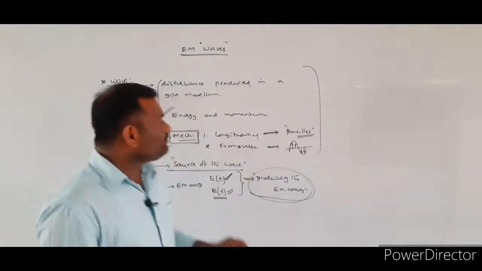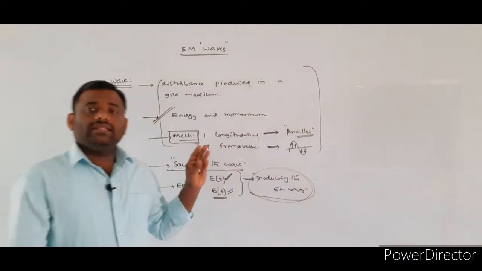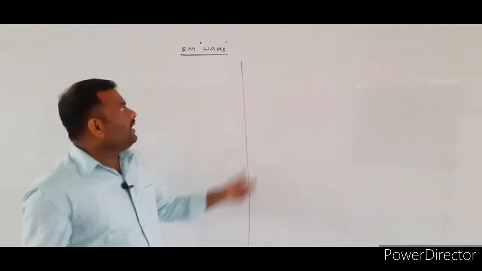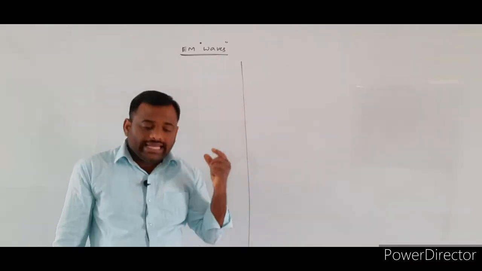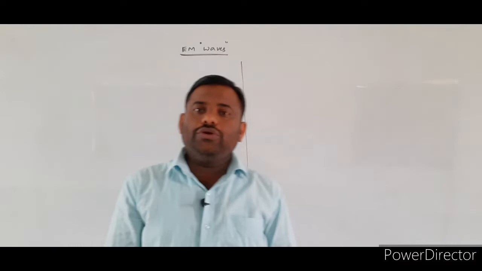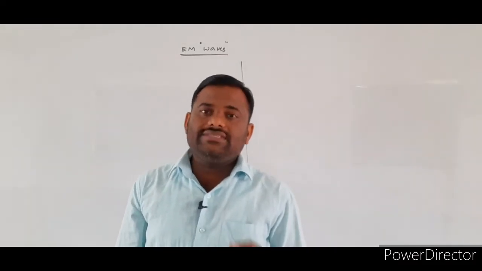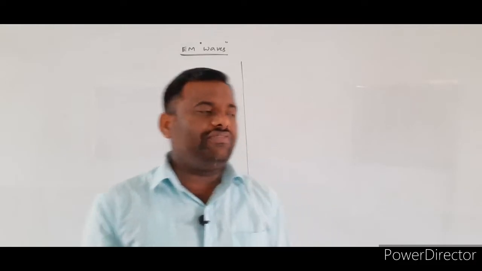So this is the introduction of what? Waves. Here we are saying that the electromagnetic waves are produced by the combination of time varying electric field as well as the time varying magnetic field.